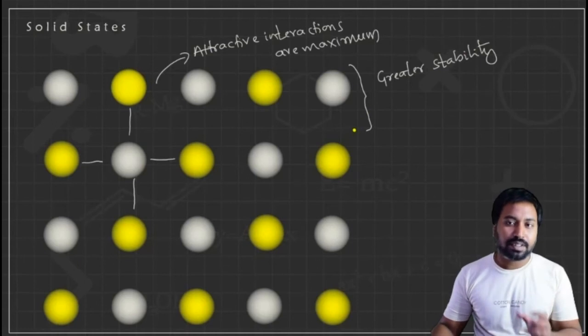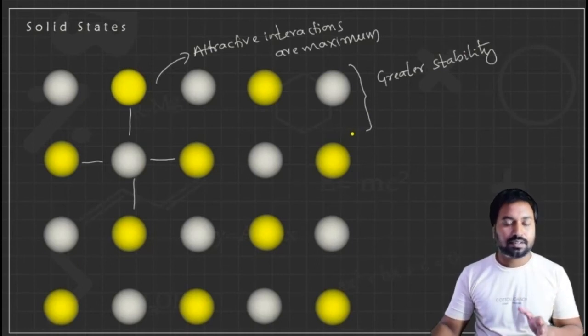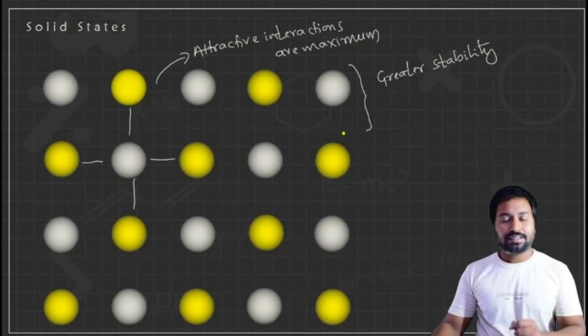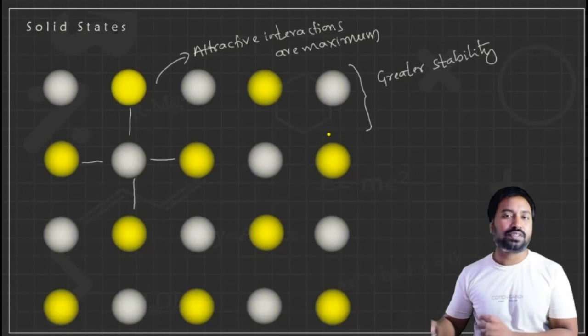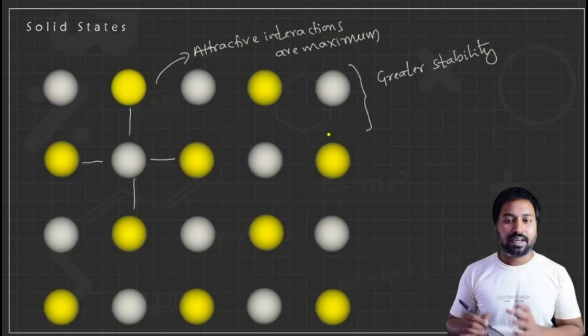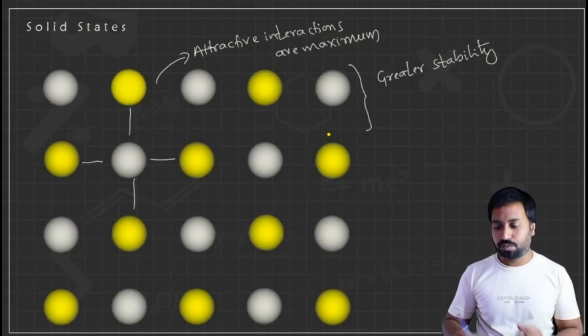As I just mentioned, crystals have greater stability. The greater stability of the solids gives one more piece of information: the intermolecular, interparticle or interatomic energy is low.